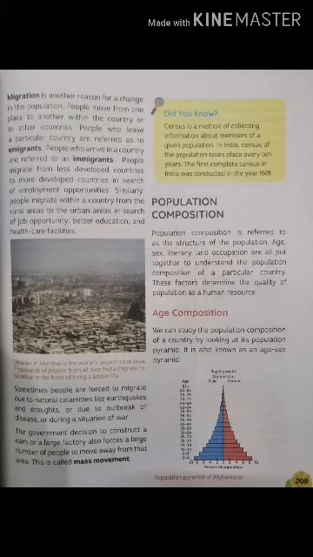People move from one place to another within the country or to other countries. People who leave a particular country are referred to as emigrants, and people who arrive in a country are referred to as immigrants. Suppose you're living in Japan and you are coming to India, then in Japan you will be considered an emigrant, and in India you will be considered an immigrant.